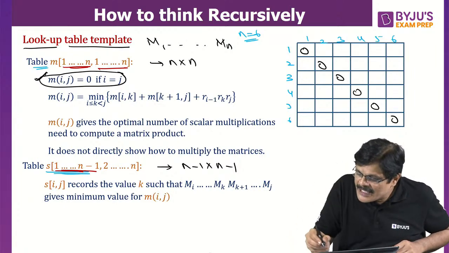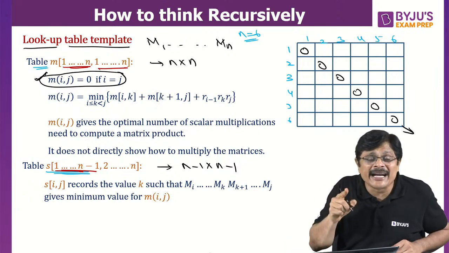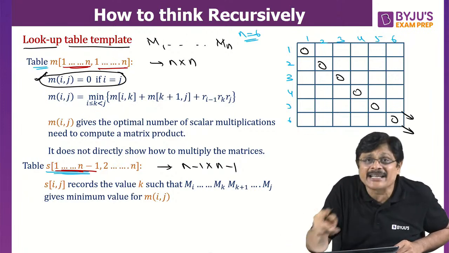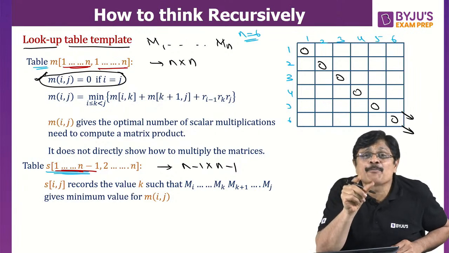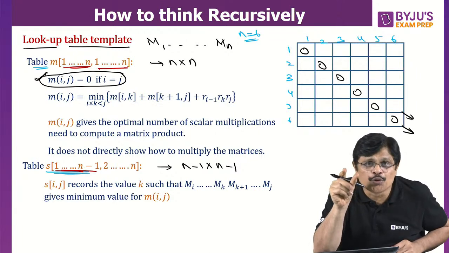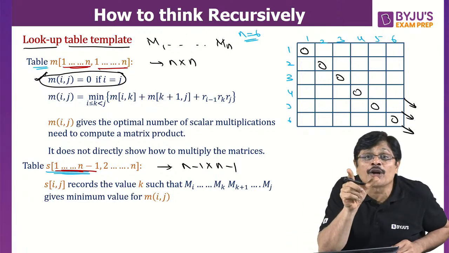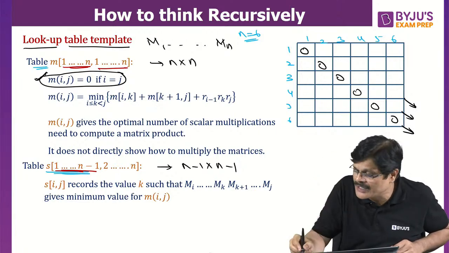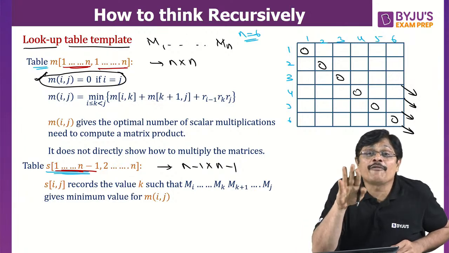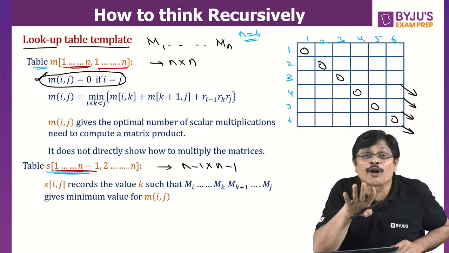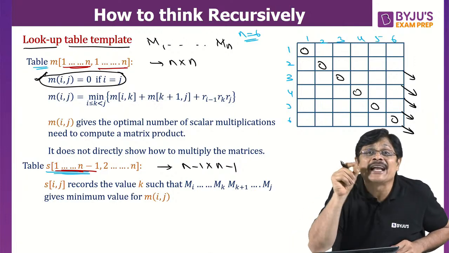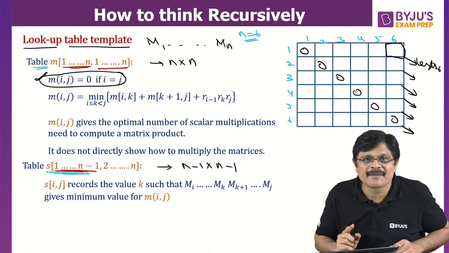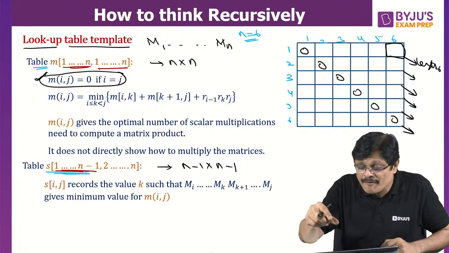Now look here. If you see this main diagonal, that is matrix of length 1. If you see the next diagonal, here you are going to get product of length 2. And this next diagonal is product of length 3, that is multiplication of 3 matrices. For that, you get the minimum number of multiplications. The next diagonal gives the minimum number of multiplications required to find the product of 4 matrices. And it is length 5 for the next and this one is for length 6, if it is a 6 by 6 matrix. Am I clear?